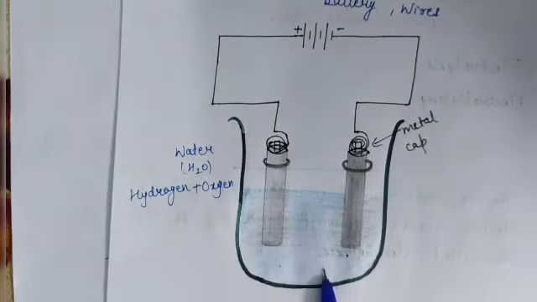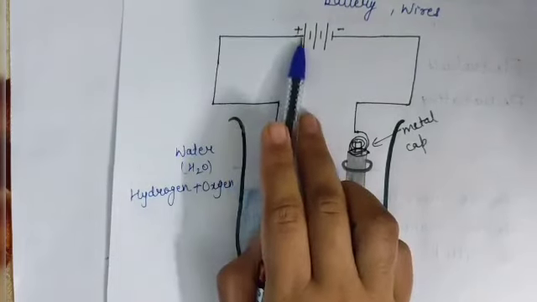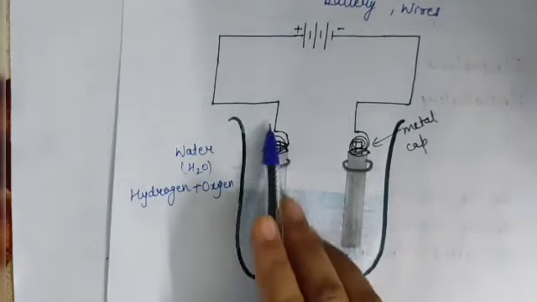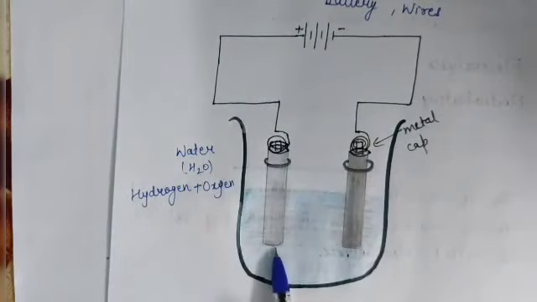So in this, the bubbles of oxygen and the bubbles of hydrogen are formed. The bubbles of oxygen are formed on the electrode which is connected to the positive terminal of the battery. Bubbles of oxygen are formed on this electrode.